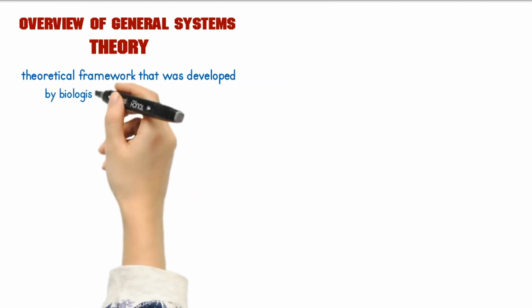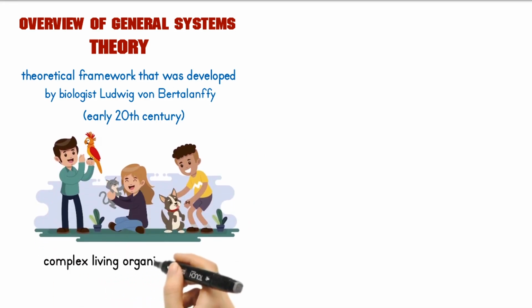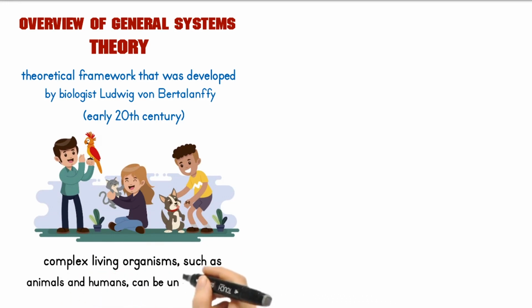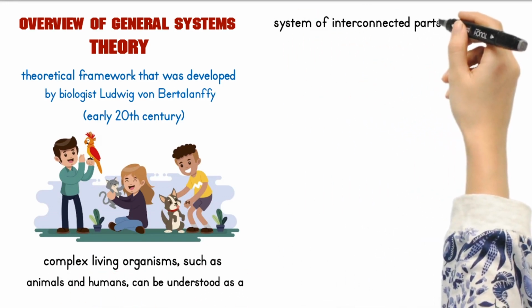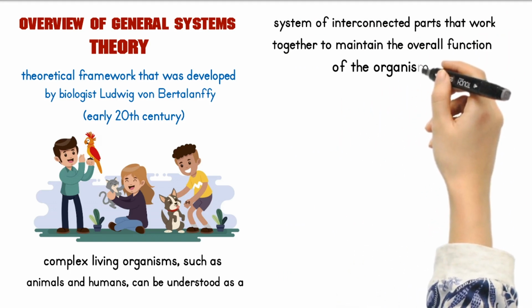General systems theory is a theoretical framework that was developed by biologist Ludwig von Bertalanffy in the early 20th century. The theory is based on the idea that complex living organisms, such as animals and humans, can be understood as a system of interconnected parts that work together to maintain the overall function of the organism.